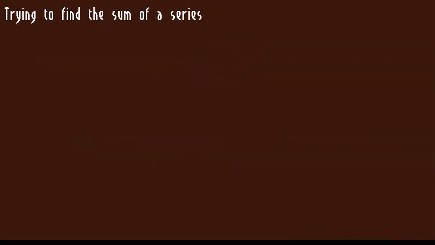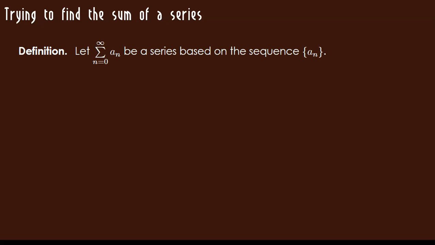So how do you find the sum of a series? Typically, this is hard to do. We're lucky if we can figure out if it converges or diverges, but actually to find the number that it converges to is difficult. The way we do it, for the ones we can do it, is we look at the sequence of partial sums. So let the summation from n goes from 0 to infinity of a sub n be the series based on the sequence a sub n.